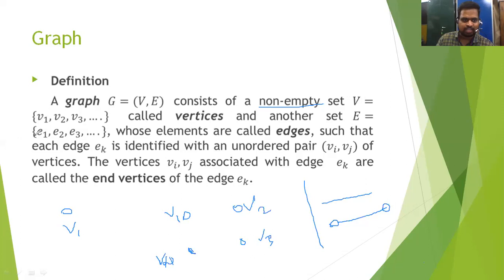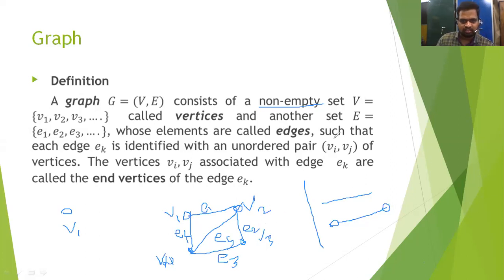Another set E1 to E3 whose elements are called edges. You know that we draw an edge between a pair of vertices like that. We put the names also, E1, E2, E3, E4, E5. They are called edges.